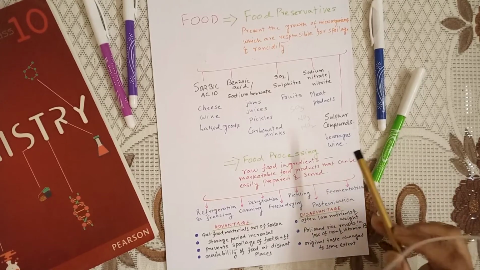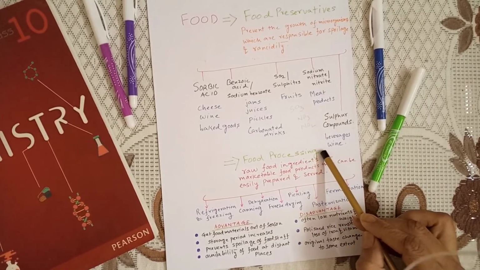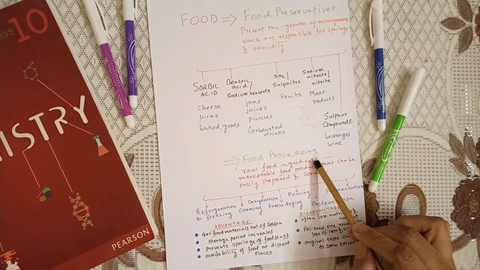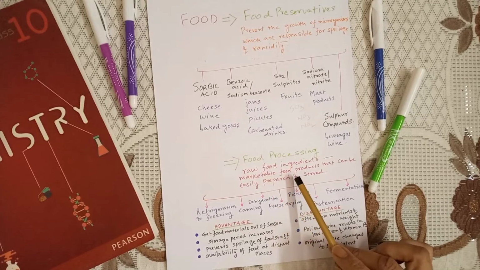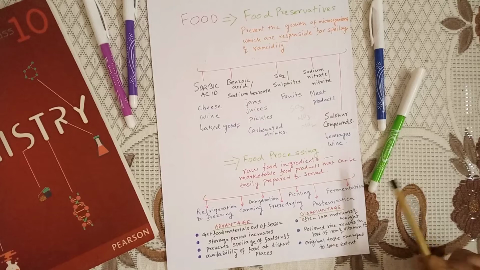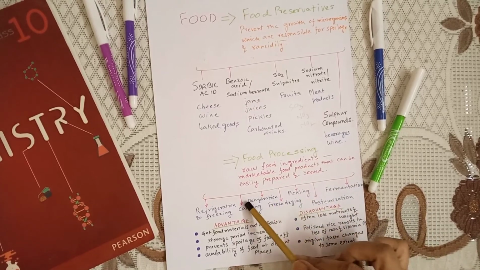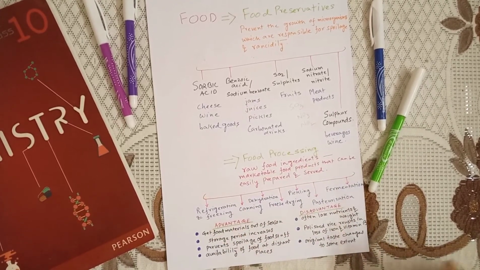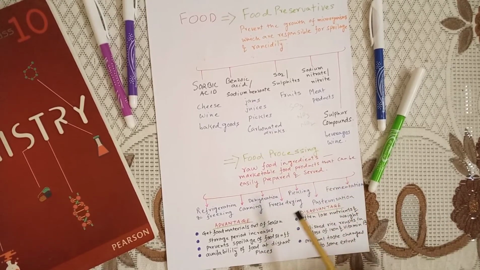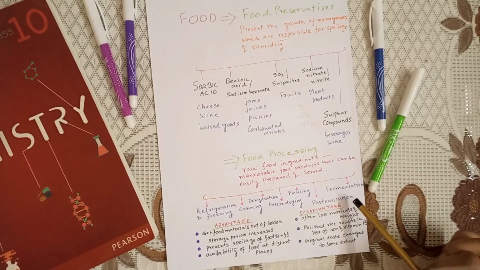So the next is food processing. Okay, food processing. Now it is basically how the raw food ingredients can be changed into marketable food products that can be easily prepared and served. Now these are the 7 ways through which we can process our food. Now I am just telling you the names. We will tell all about these processes in our later videos.